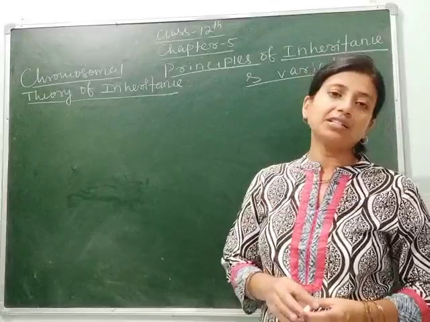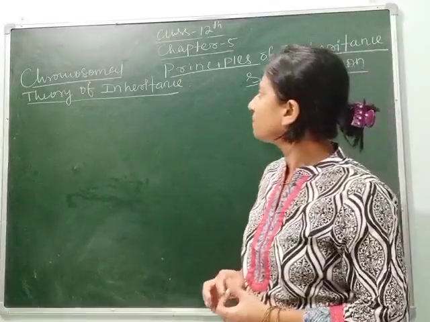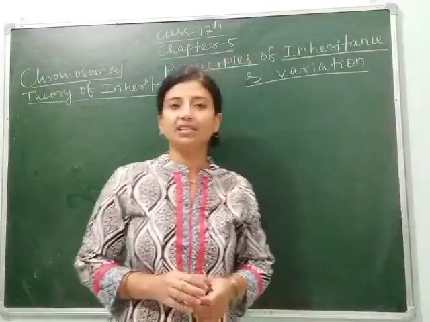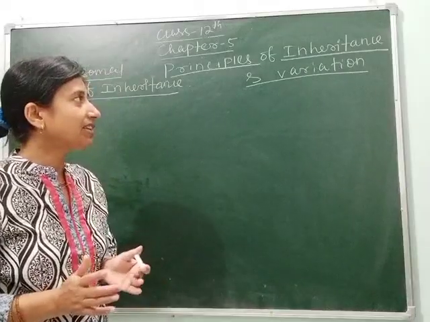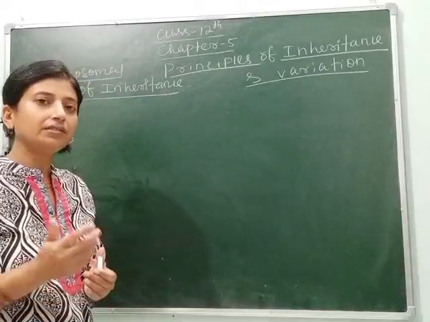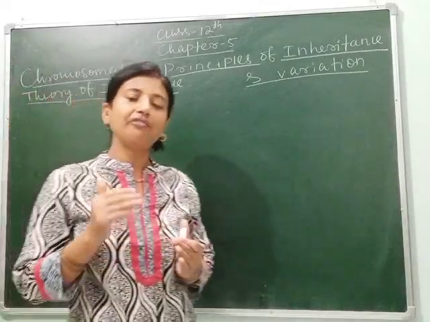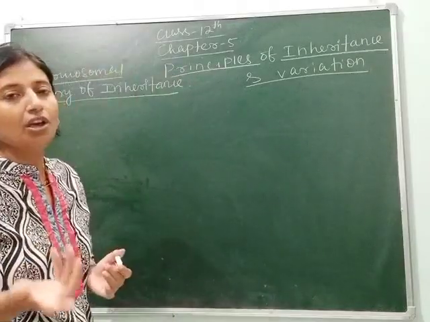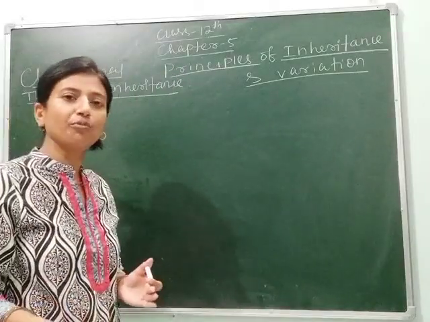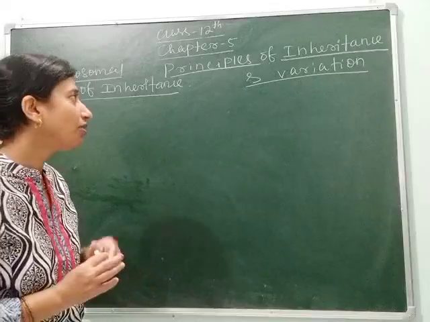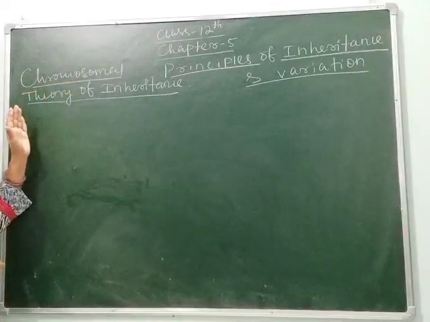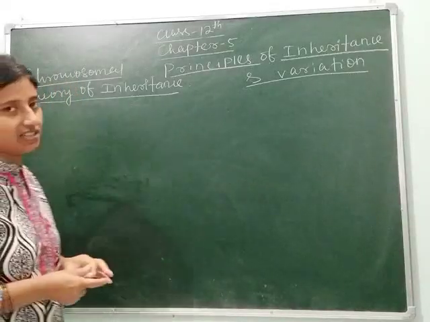Today we will continue chapter 5 of class 12, that is Principles of Inheritance and Variation. In the previous class we have already completed the deviations of Mendel's law, in which we saw how the law of incomplete dominance and the law of codominance deviate from Mendel's law. Today we will study the chromosomal theory of inheritance.